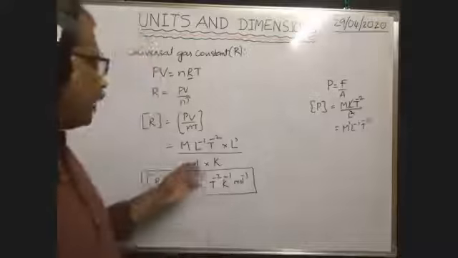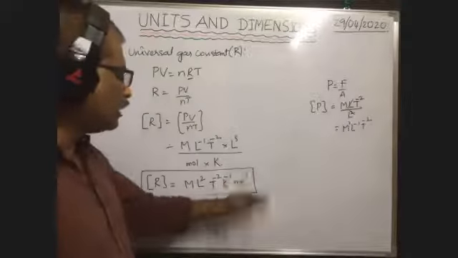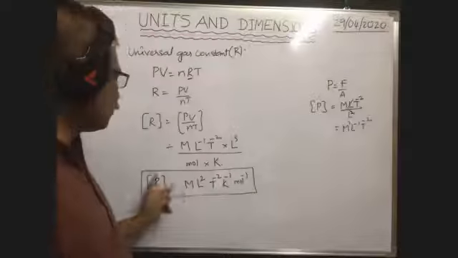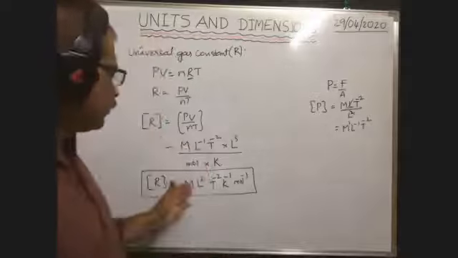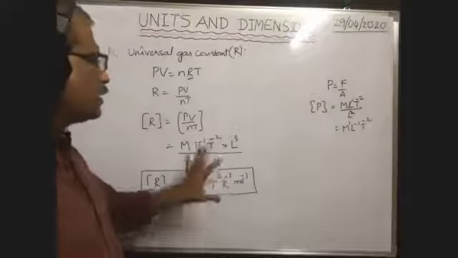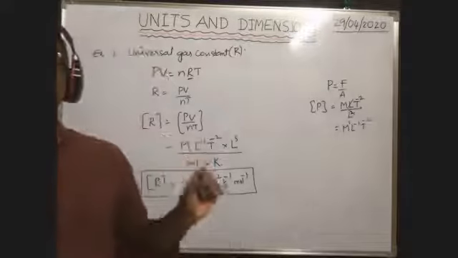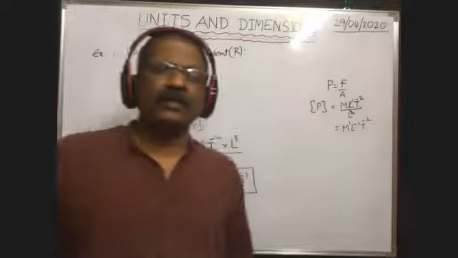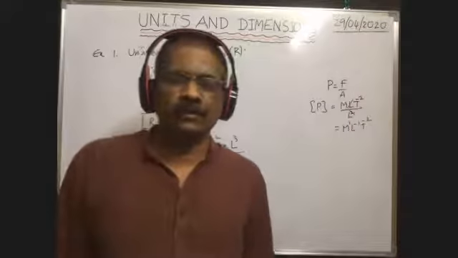Here the dimension formula of number of moles is mole only. Sometimes, if mole is not there in the options, we can write this as the dimension formula of universal gas constant. So the dimension formula of universal gas constant is M L squared T to the power of -2 K inverse mole inverse. In this way, some physical constants also have dimensional formulas.